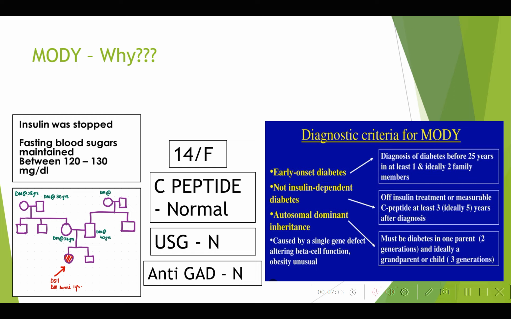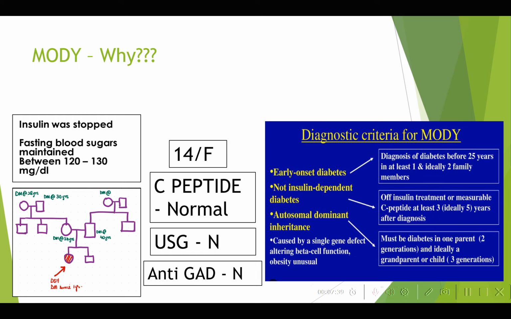So what is the diagnostic criteria of MODY? Sir, early onset diabetes, non-insulin dependent diabetes. Yes, that is the point. The patient can be off insulin, and even when she's off insulin, her C-peptide levels will be normal, suggesting that the insulin secretion is within normal limits, and positive family history. So, as you said, genetic defects are the cause.